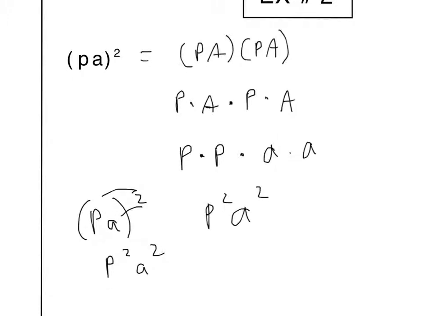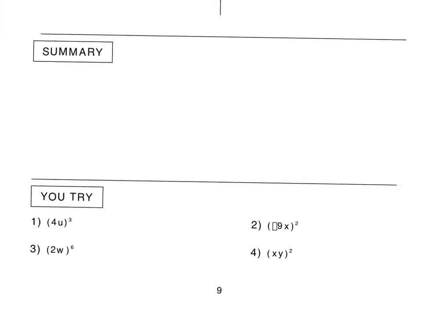Okay, so for power of a product, I want you to write down the summary.